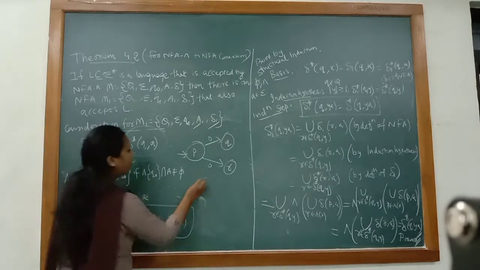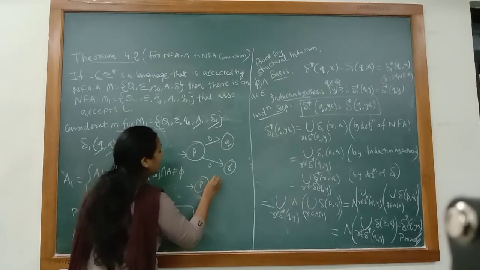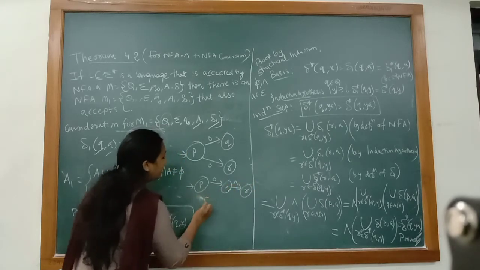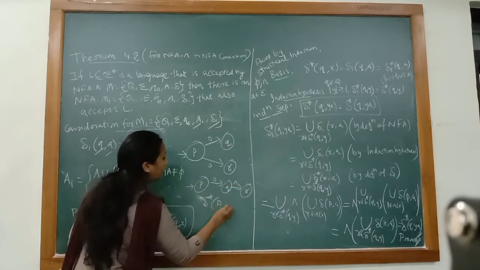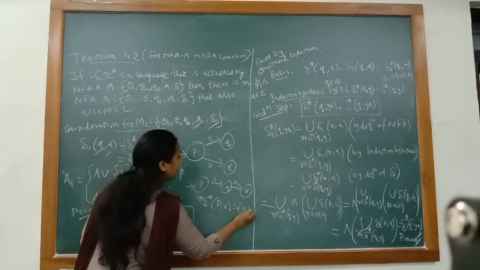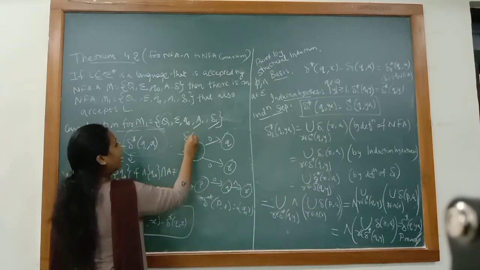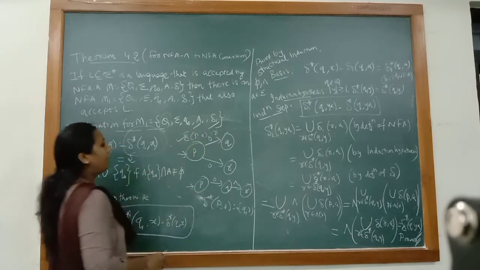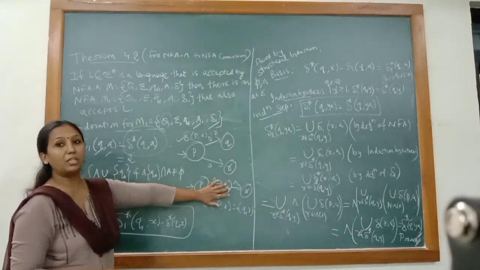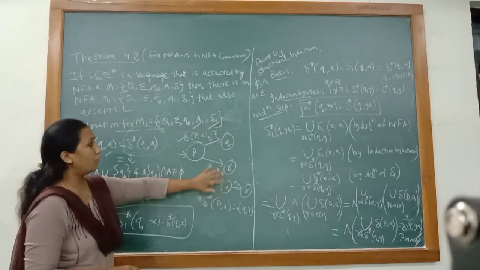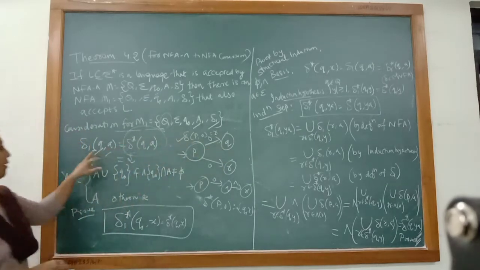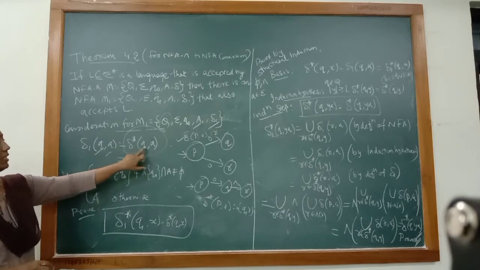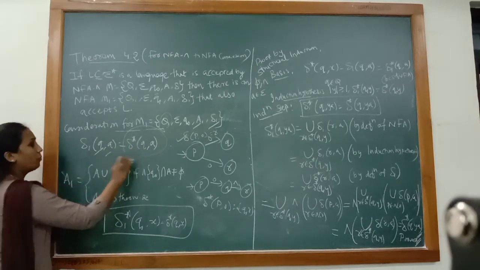Okay, so if you remember, let me note the diagram again. 0, null, R and Q. So delta star P0 will give me QR. Same way over here, the delta P0 will give me R. So this is what we are interested in. We are interested that after removing null transition, we should also get the same answer. So by considering that, we can write that delta 1 QA is equals to delta star QA. So these two things should be same.